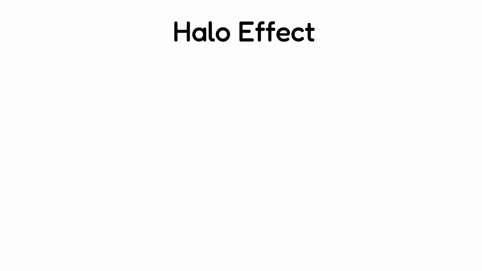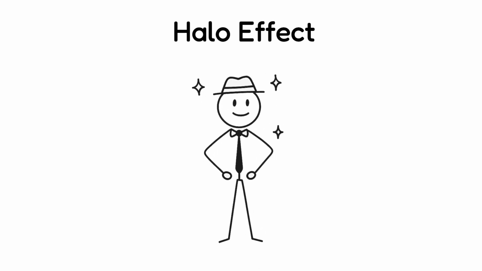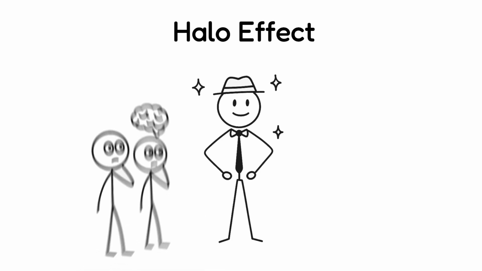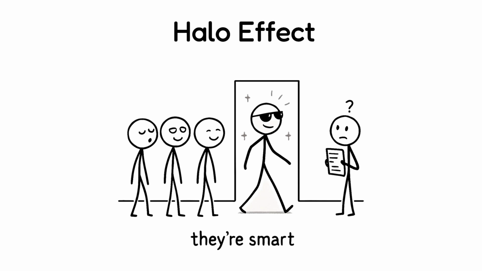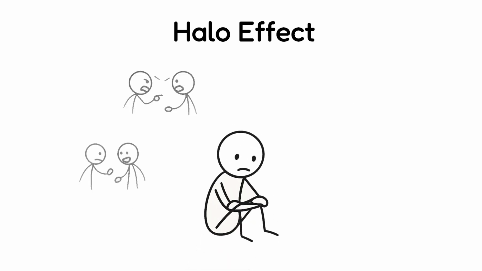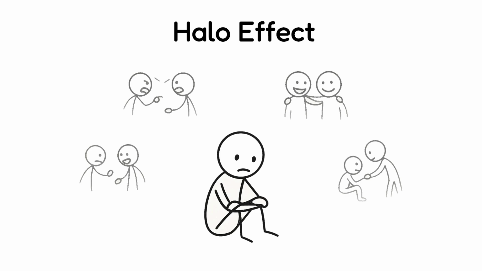Halo Effect. It's a bias where our overall impression of someone, like their looks or charm, influences how we judge their other traits, like intelligence or honesty. For example, if someone is attractive, we might also assume they're smart, even without evidence. If you recall different interactions in your life, you'll better understand what I mean.